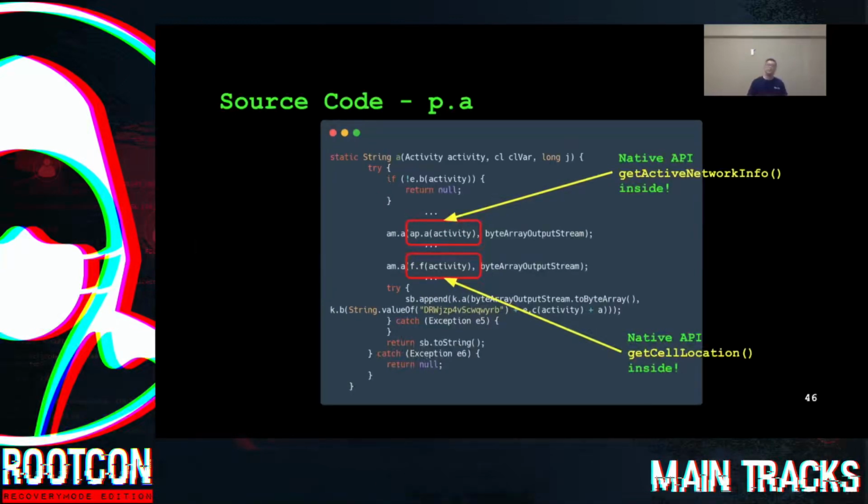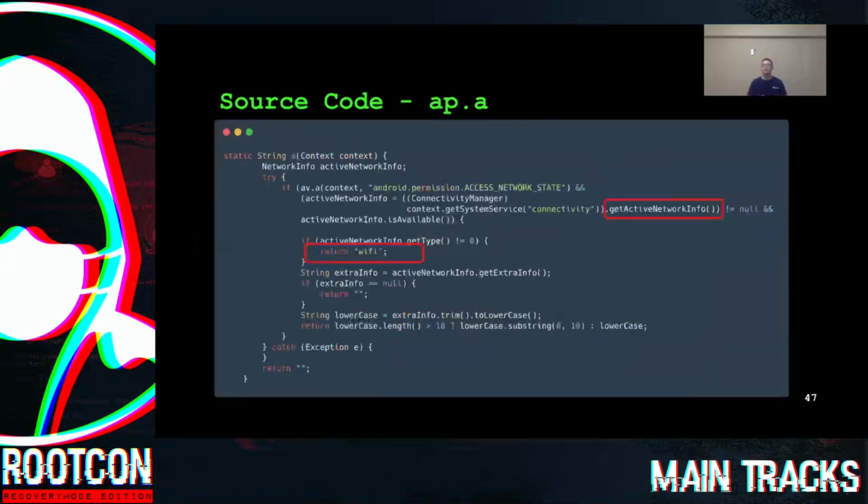So the code here means after collecting information from function ap.a and f.f, they send the information as an input for function am.a. So now let's dive into the source code of function ap.a. As you can see in the source code, it tries to call native API get active network info, and returns the related information at some points.